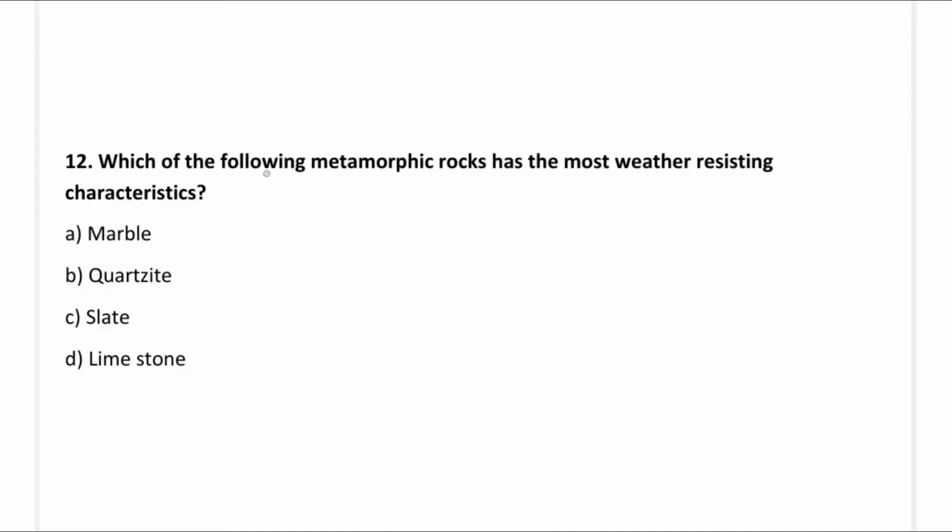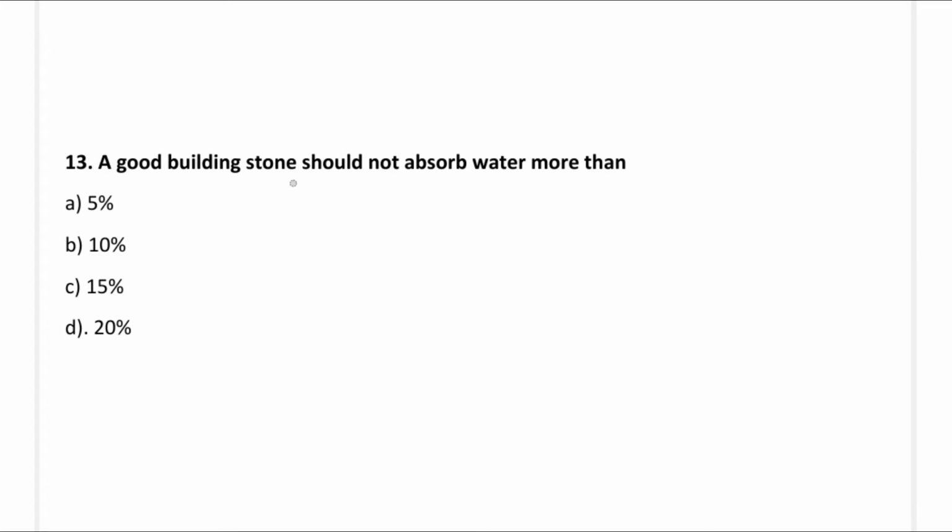So next question, which of the following metamorphic rocks has the most weather resisting characteristics? Option A, marble; option B, quartzite; option C, slate; option D, limestone. So the correct answer is option B, quartzite. So next question, the good building stone should not absorb water more than: option A, 5%; option B, 10%; option C, 15%; option D, 20%. So the correct answer is A, 5%.